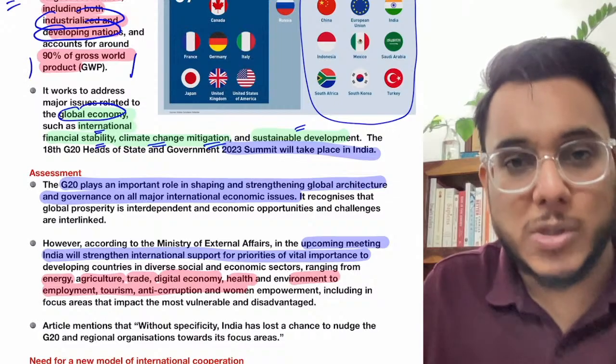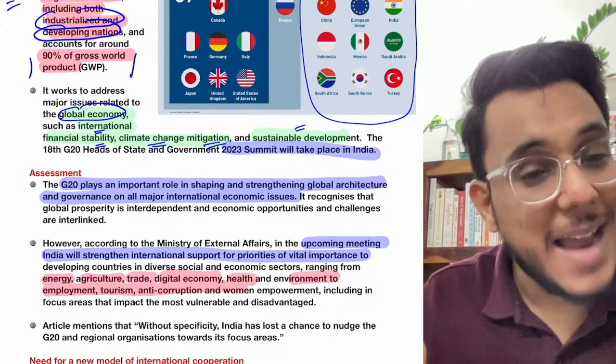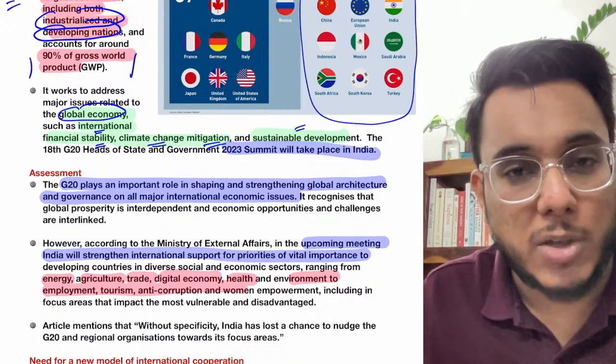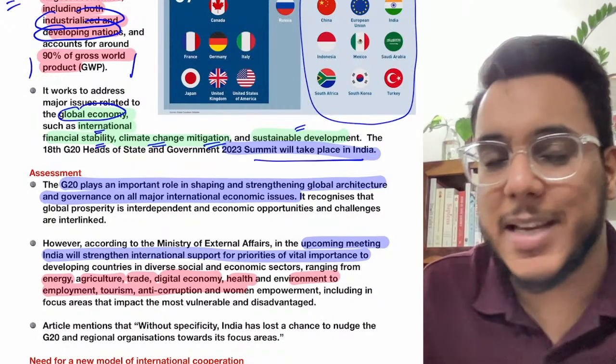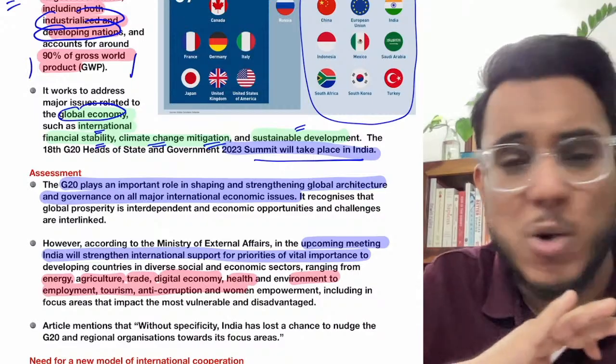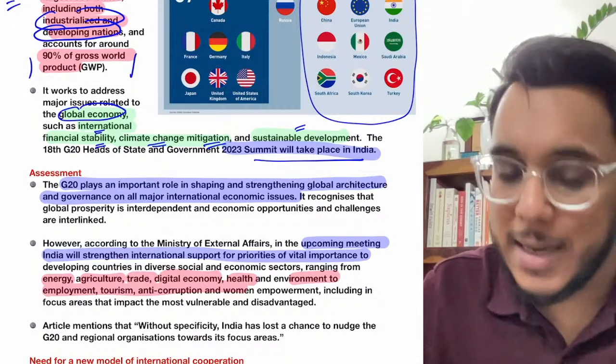Now the 2022 summit is being held in Bali, and the next summit, in 2023, will be held in India. So this is the basic information about the G20. Beyond that, you would not need to go for our examination.